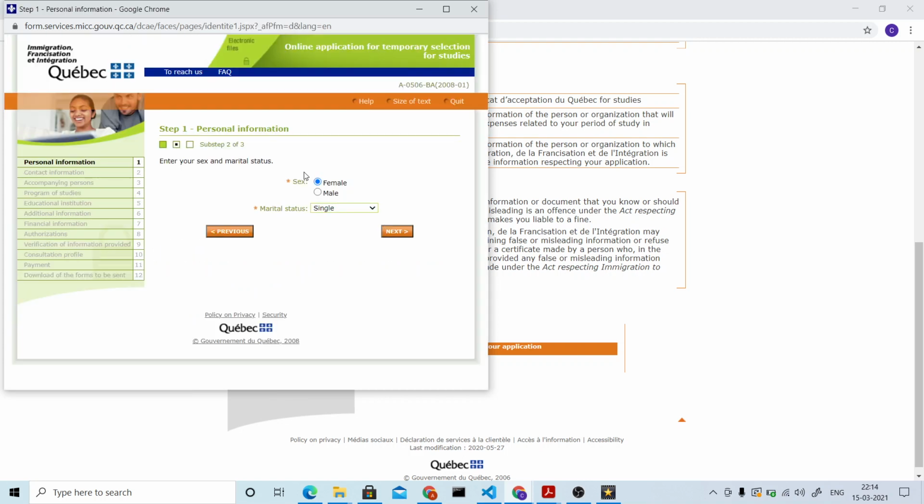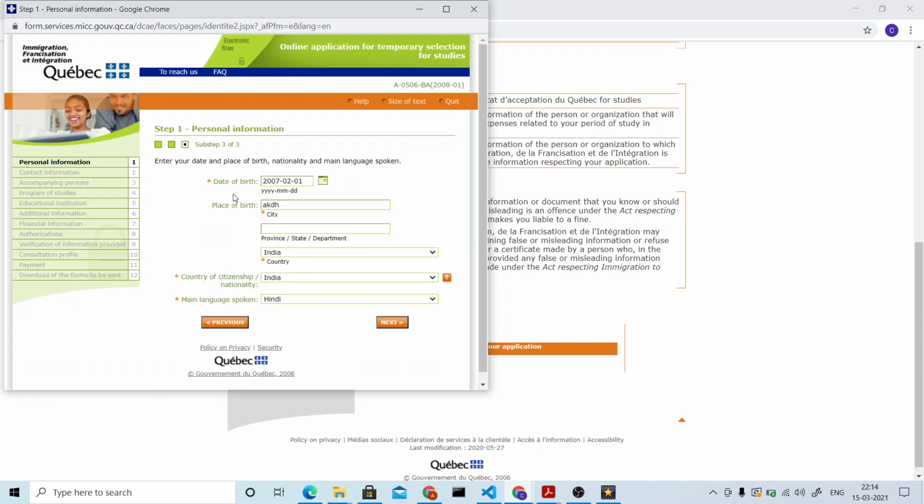Then you have to fill in your gender as well as marital status. Here I'm just single, so I just wrote single. Next. Now here you have to give your date of birth, place of birth, also the country and the state. You can just write down the state and then the country of citizenship here. Usually it will be the same, India.